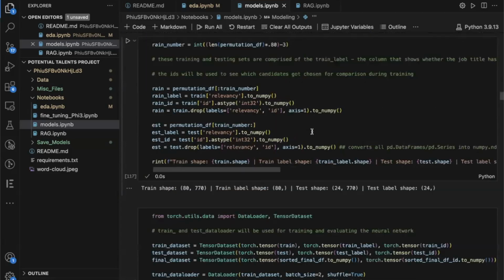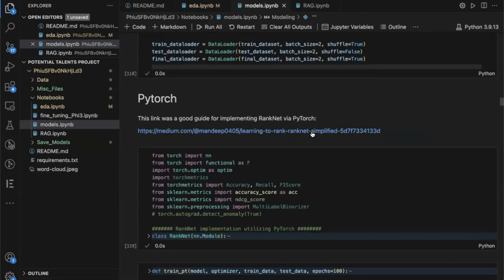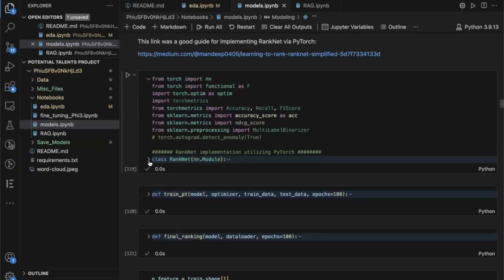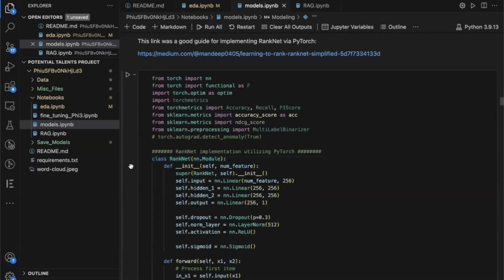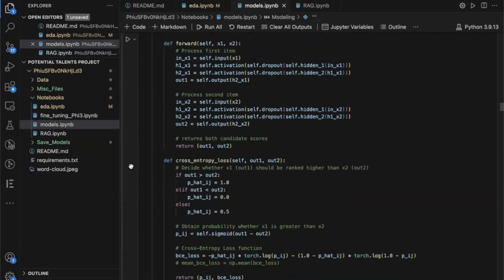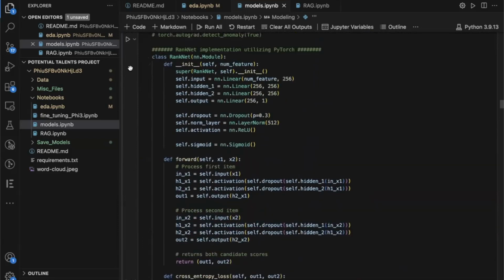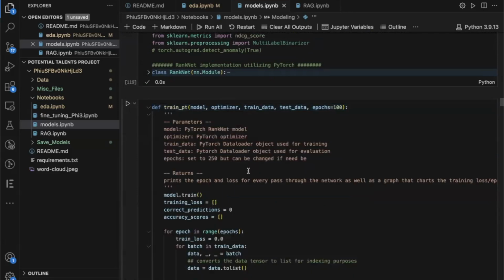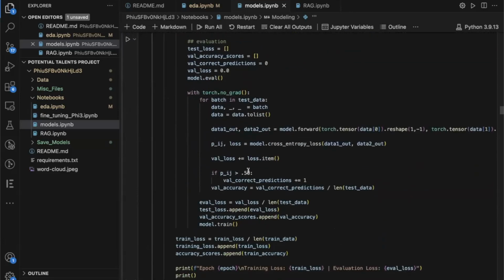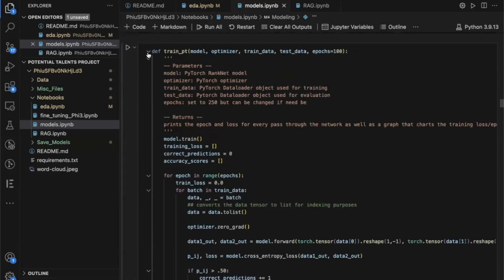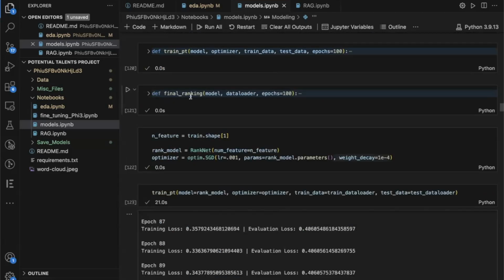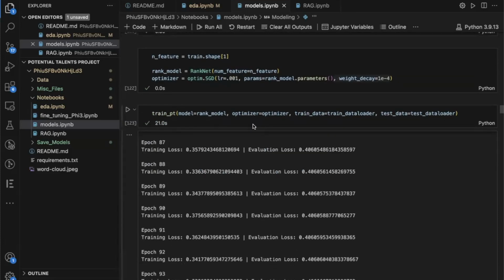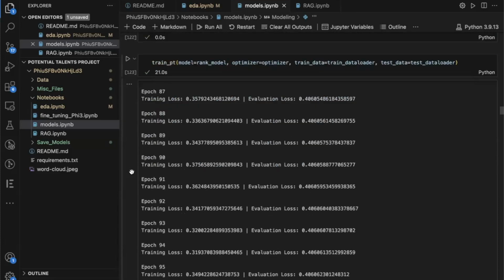And all of this is just for the RankNet implementation, and I'm not going to go through this because it's just a lot. So if you want to look at that, you can. This is the training part of it, as well as the final ranking to then use on that ranked data set.